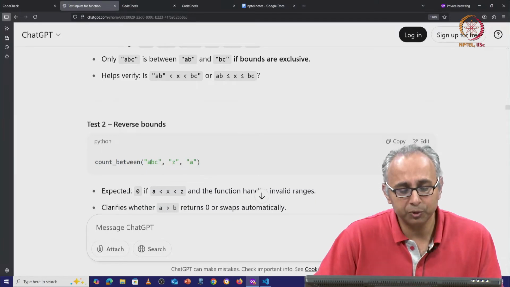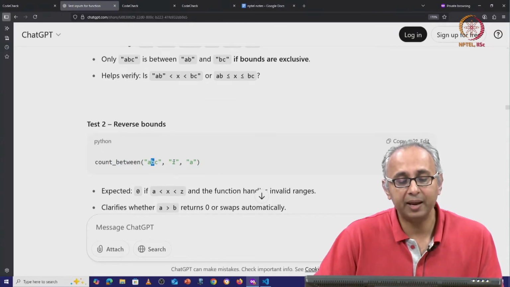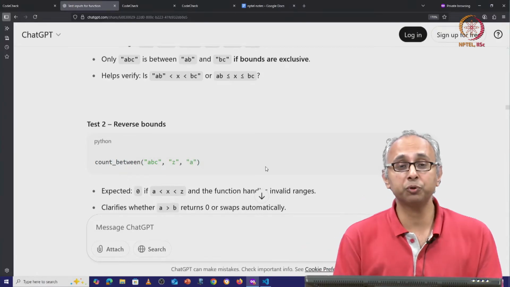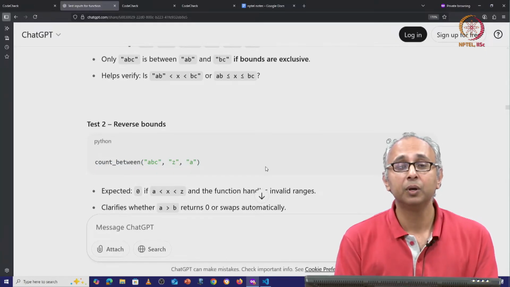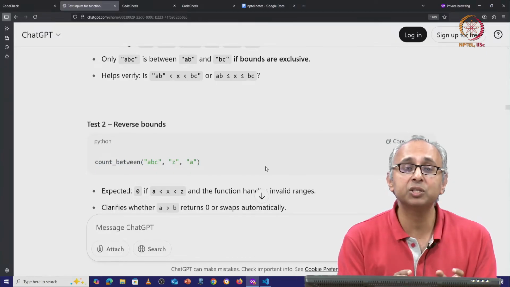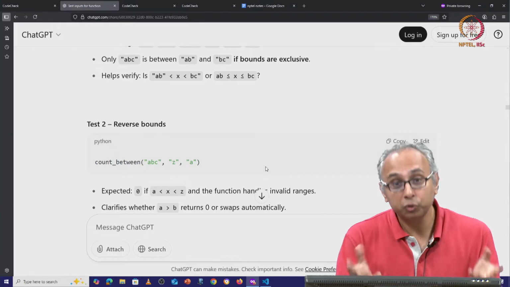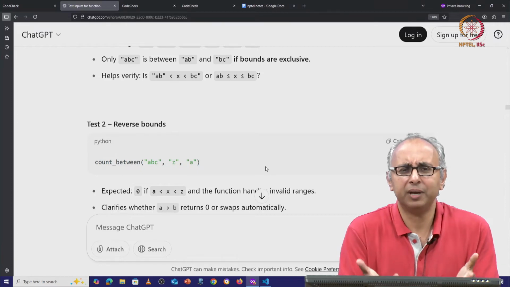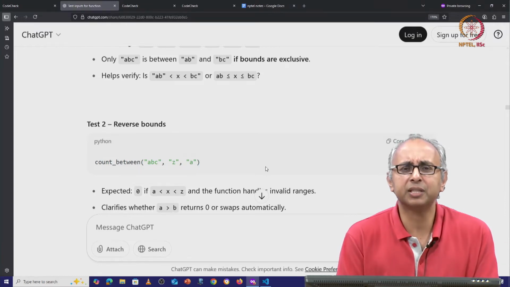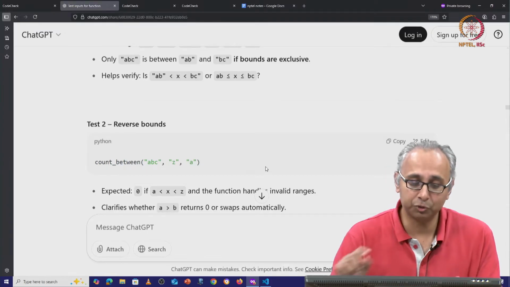It says, suppose I give you ABC, and I say that the first string is Z and the second string is A. Now, when you said you want to count the substrings that lie between A and B, do you care about A being smaller and B being larger? Or could it be that A is bigger and B is smaller? You might think, well, come on, naturally, we're talking about the substrings between A and B. Obviously, A has to be less than B. But it's a good suggestion.